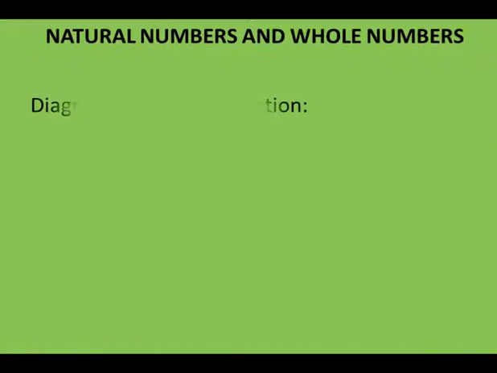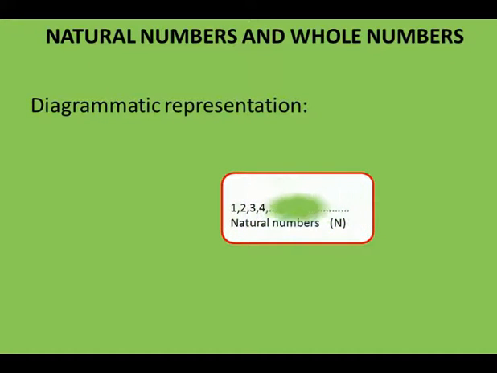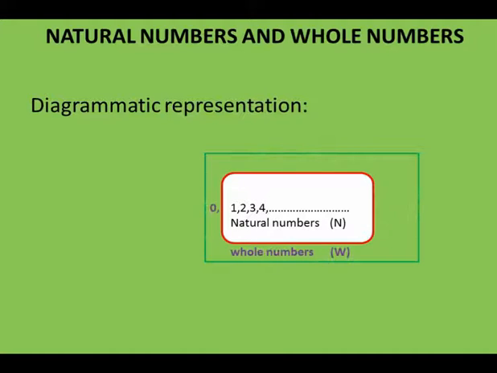Then we have the diagrammatic representation of natural numbers and whole numbers. Here you can see natural numbers start from 1 and move on to 2, 3, 4 and so on. And when 0 is added to the natural numbers, they become whole numbers, and we start from 0, 1, 2, 3, 4 and so on.